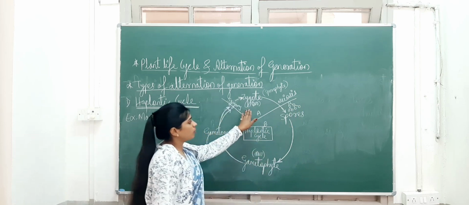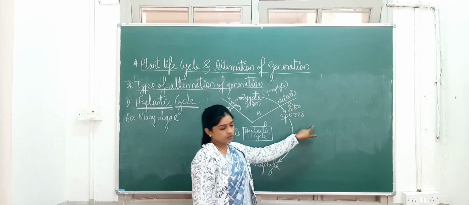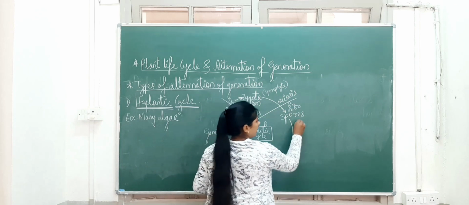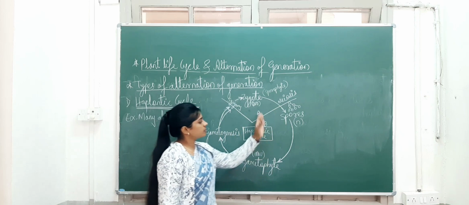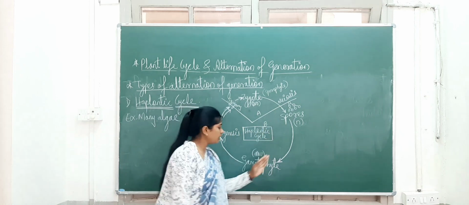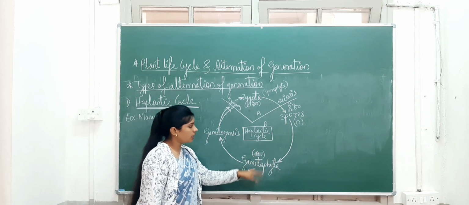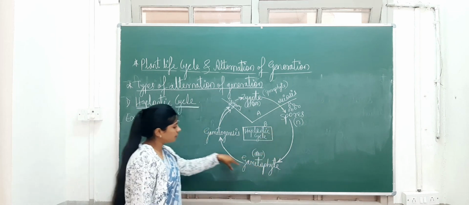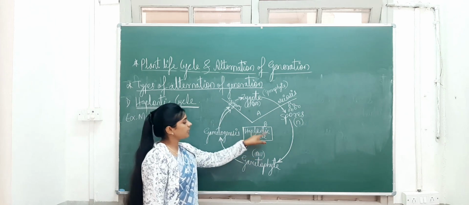So this zygote divides by meiosis and produces spores. And spores are what? Haploid. The zygote is 2n. Then what happens? These spores develop into the gametophytic plant body, that is n. This is haploid. So from these spores, now here which generation starts? The gametophytic generation starts, which is haploid.